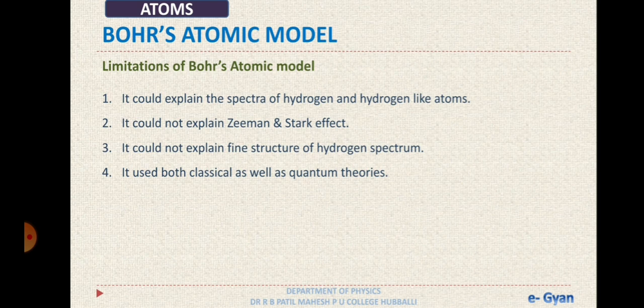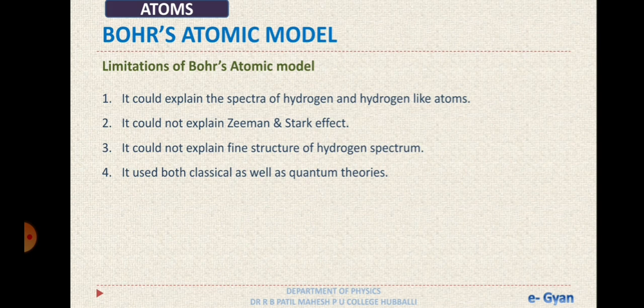It used two theories of physics, classical as well as quantum, whereas in general they are contradictory to each other. Classical theories give exact results, whereas quantum theory gives results in the form of statistics; it can only predict. So Bohr's atomic model used both the exact and the predictive.